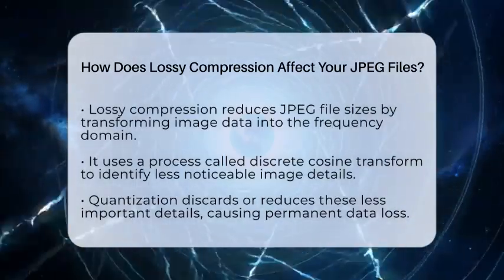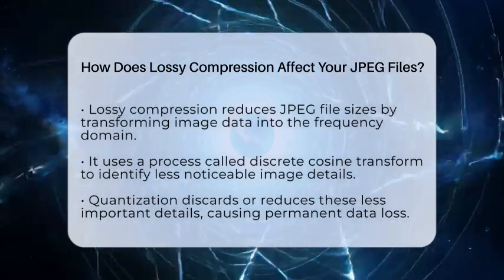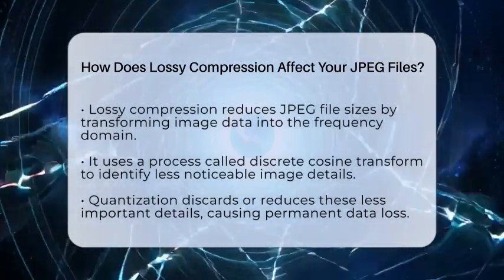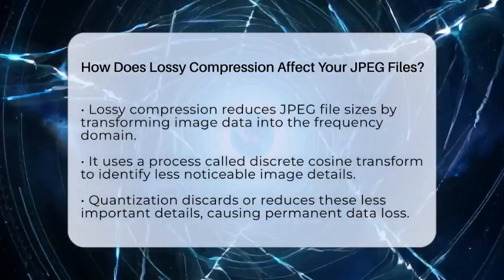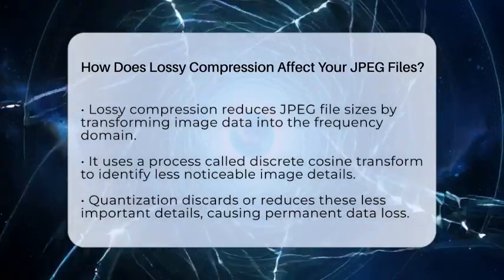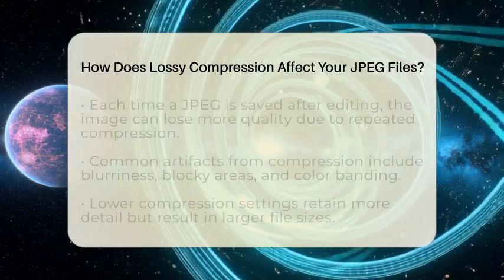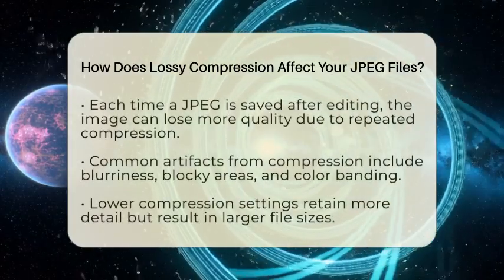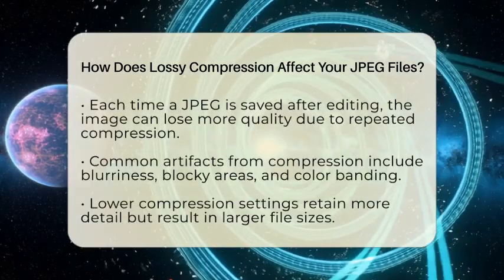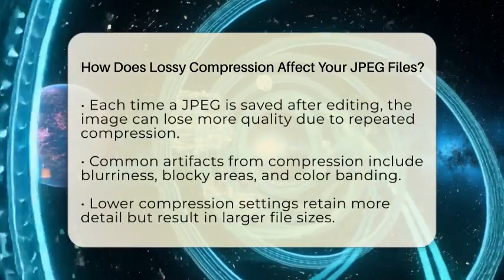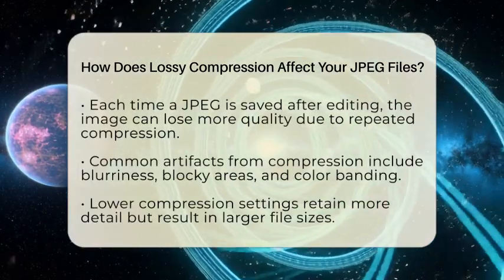Let's find out. JPEG files use a process called lossy compression to reduce file size. It works by transforming the image data into a different format called the frequency domain using a method called the discrete cosine transform. This helps identify which parts of the image are less noticeable to the human eye. The process then discards or reduces these less important details through a step called quantization. This is where some data is permanently removed, and once gone, it cannot be recovered.